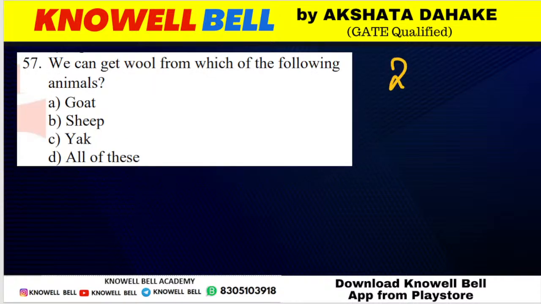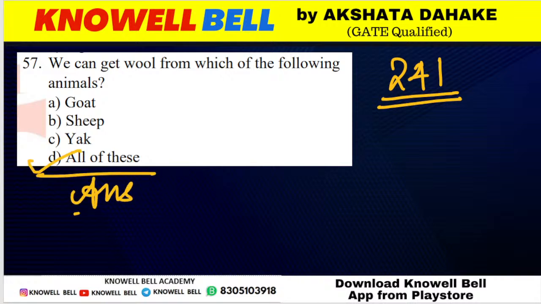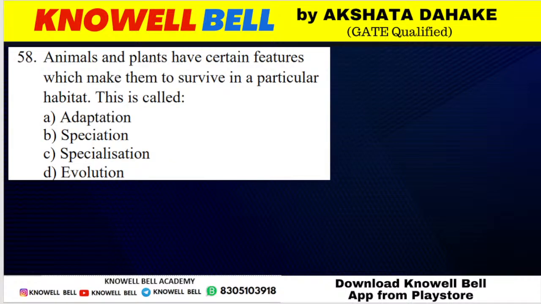Question number 241. Which of the following animals we can get wool from? We can get wool from which of the following animals? Goat, sheep, yak, all of these. Correct, everyone. What is the right answer for question? The correct answer we have is option D. All of these. Wool हमको किससे मिलेगा? From all of these we can get wool.